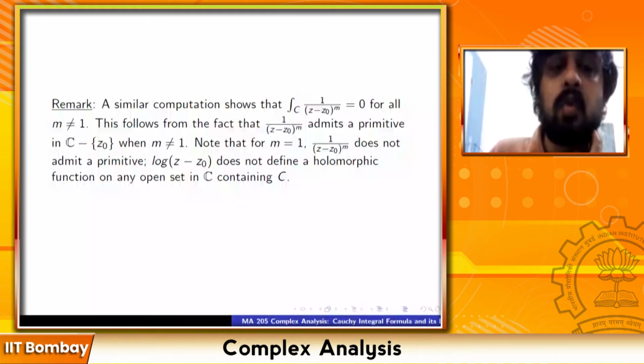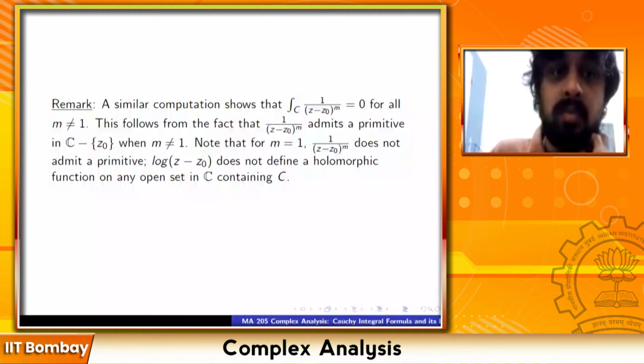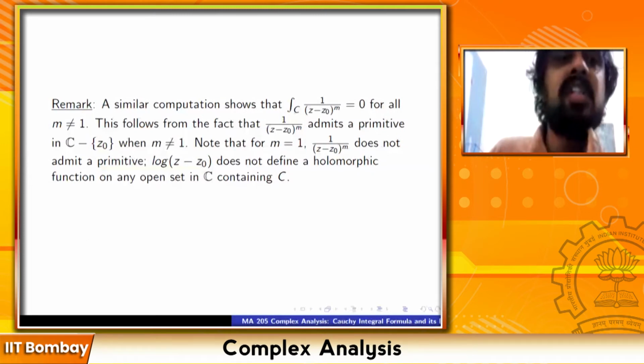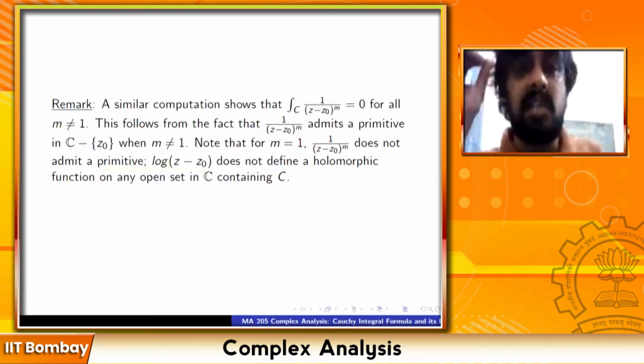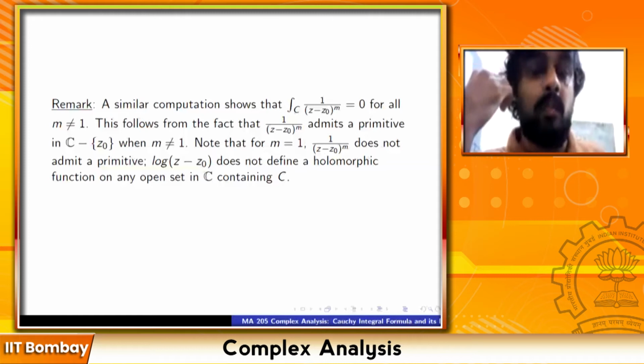So let's say C is a curve going around z naught. This C is a curve which goes around z naught, and if m is different from 1, then 1 upon (z minus z naught) raised to m admits a primitive. Right? For example, if I take 1 upon (z minus z naught) squared, for example.